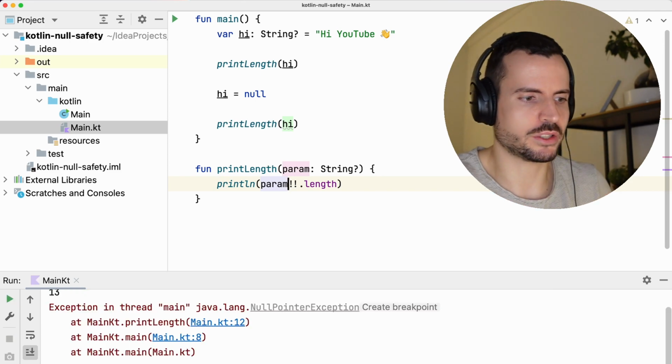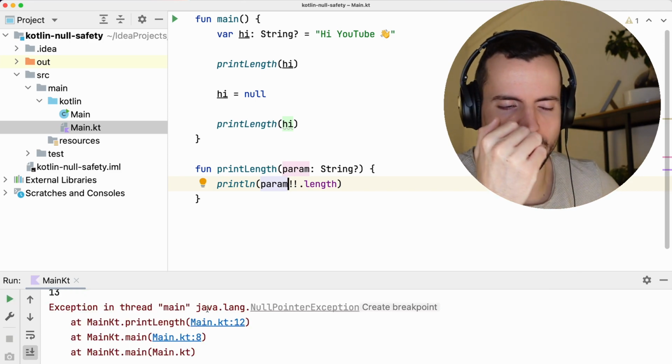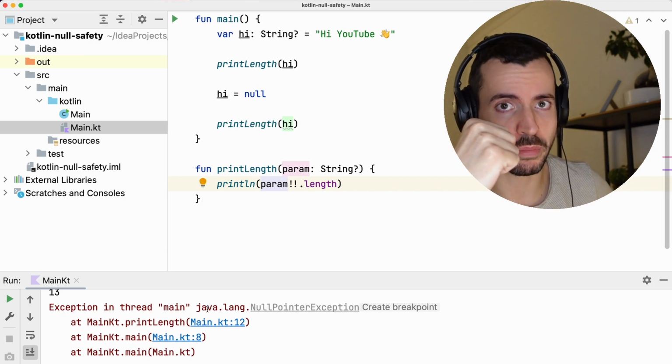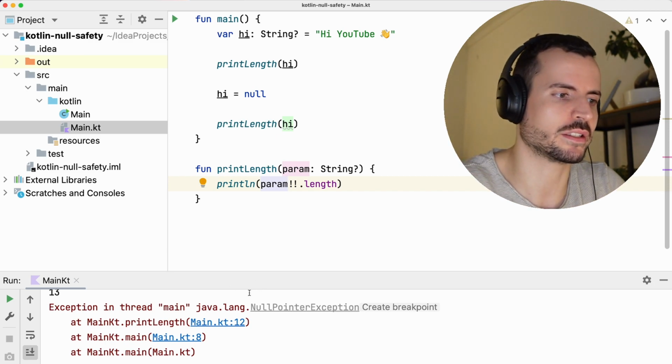But what you really need to see here is that the only way we could get a null pointer exception is if we purposefully tell the compiler bad information. Otherwise, this is not possible. But that's it for the video. I hope you see the idea why I think null safety in general is super powerful and really a superpower when it comes to programming.